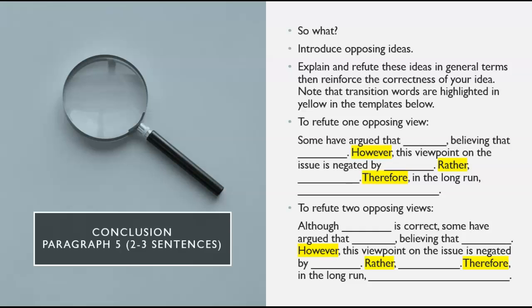Now that we've looked at example paragraphs, let's take a look at the conclusion. In the conclusion, you want to think of yourself as answering the question, so what? So what does this claim mean or have to do with any larger ideas? If you have any opposing ideas or counter arguments, this is a great place to bring them up. But remember, when you're bringing up those counter arguments, you're raising them so that you can explain and refute them in order to reinforce the correctness of your paper's claim or your general idea. You don't want to have new concepts or new counter arguments in your conclusion that you just leave hanging, because then you're going to undermine the strength of your entire paper.